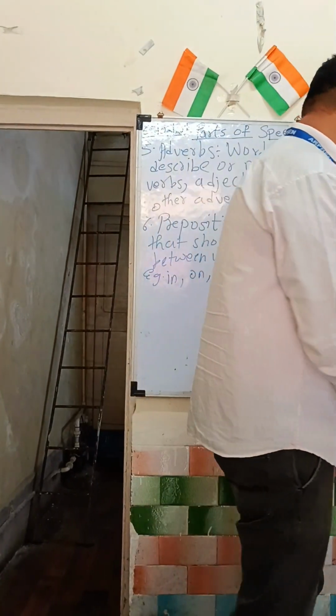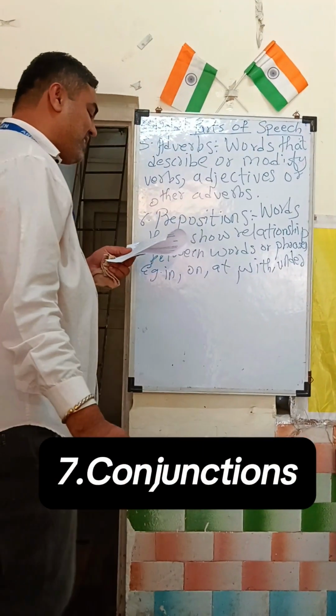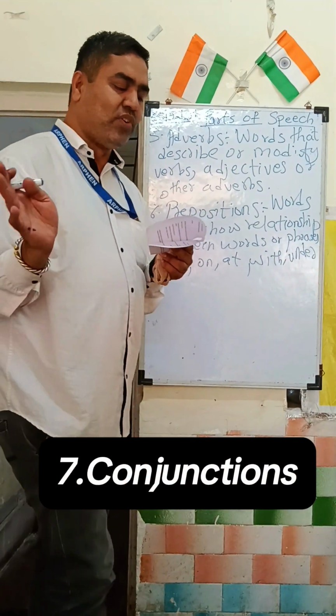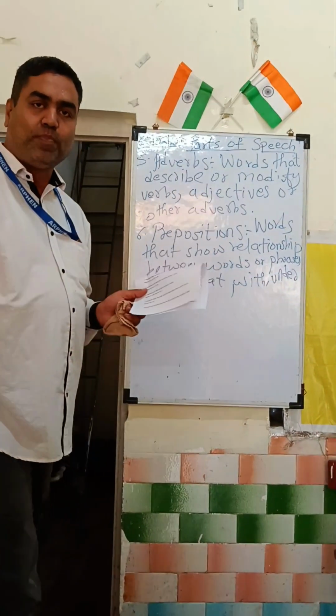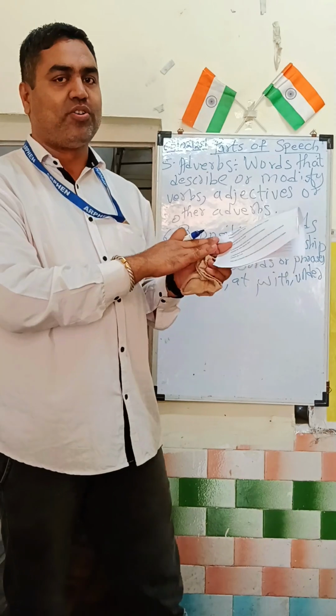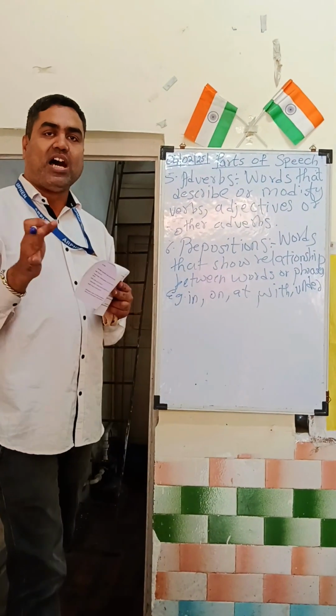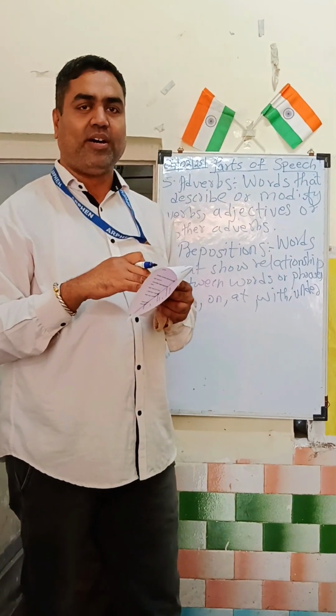Now, coming back to conjunction. So what basically are conjunctions? Conjunctions are words that connect words, phrases, or clauses. If we are talking about two persons, or one particular group and another group, like Ram and Sham are playing cricket, in this, what will be the conjunction?